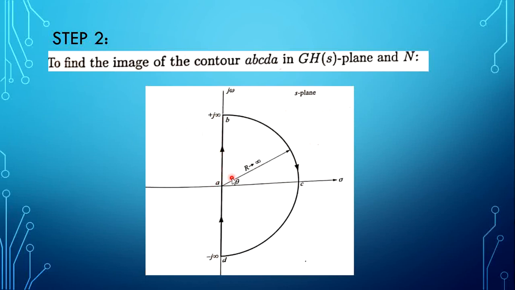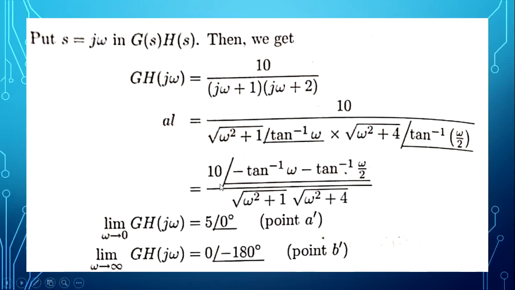Now, by substituting these 3 different sections of omega value in the magnitude and phase angle expression we have calculated, we have to obtain separate polar plots. Then if we combine all these separate polar plots into a single plot, it gives the final Nyquist plot. That is what we are going to do now.